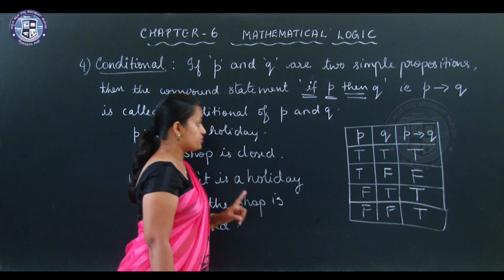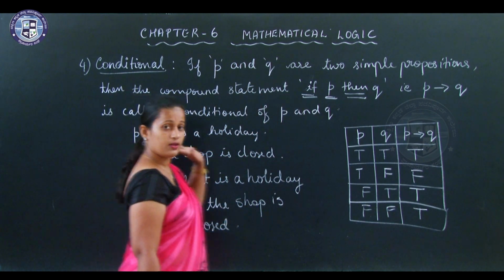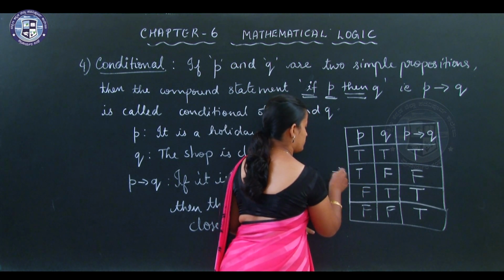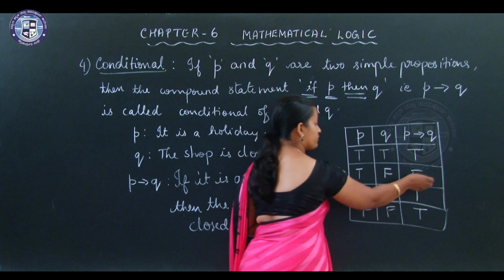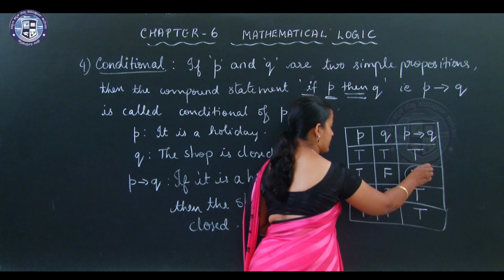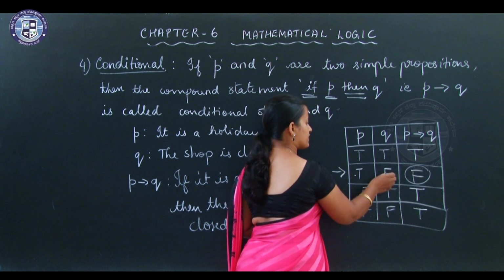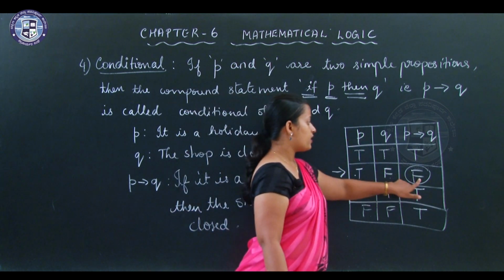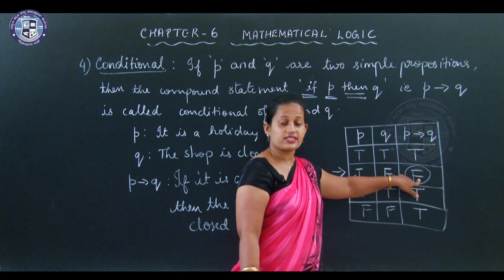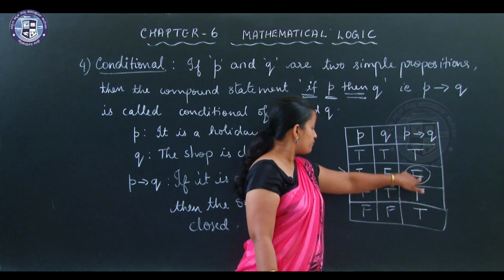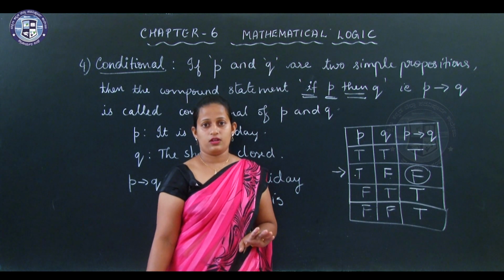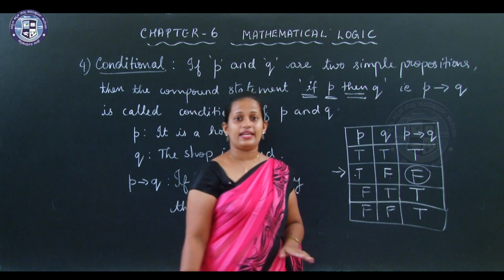So for the conditional, remember this. It will be false if the first statement is true and the second one is false. So remember, in conditional, the truth value of the entire statement will be false if the first part is true and the second part is false, only then. So you need to remember the conditional like that.